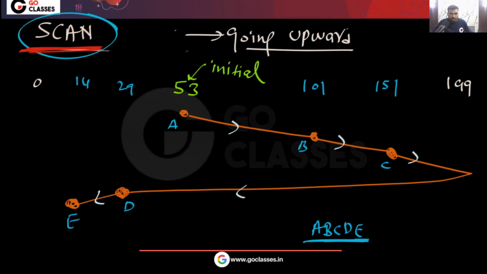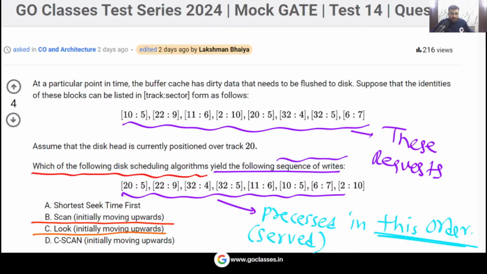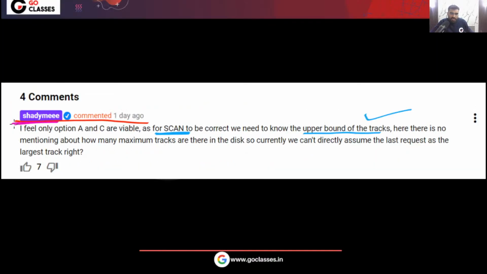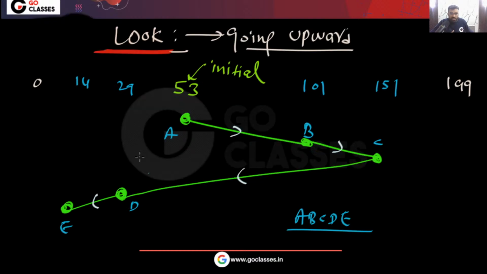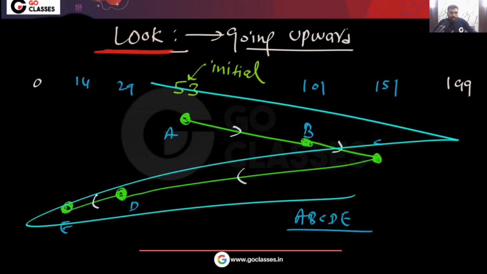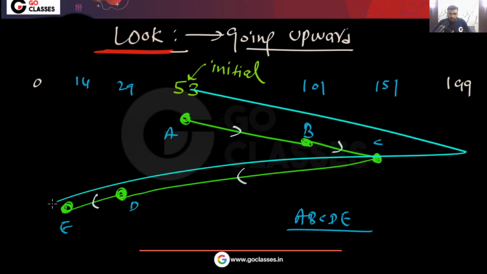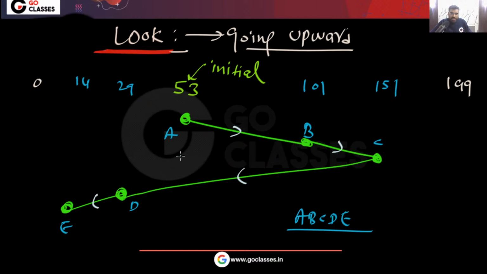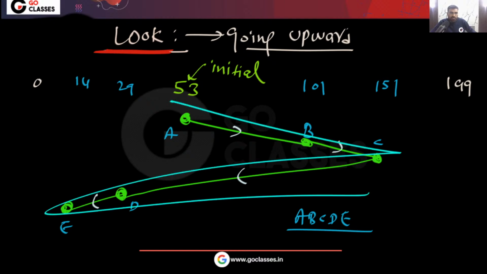That order in which they will serve the request, that is always the same. So now you tell me, is this question clear? That we don't need... See, actually there is a comment on this question, and there are 7 upvotes. That is the reason I found this important to share with you. Okay, I thought that this is important, that I should share this, that we don't need the upper limit and lower limit, the maximum cylinder number, minimum cylinder number, because we are not calculating the number of track movements. Yes or no? Number of track movements we are not calculating. We are simply calculating the order in which requests will be served.